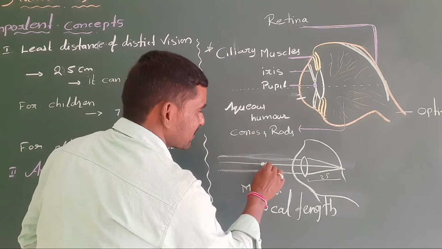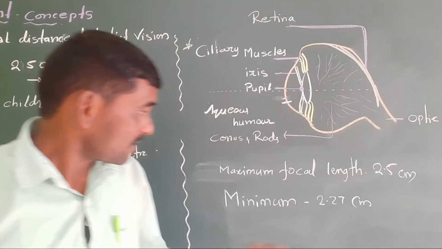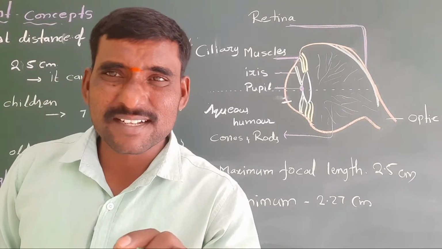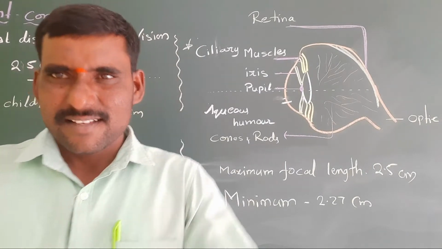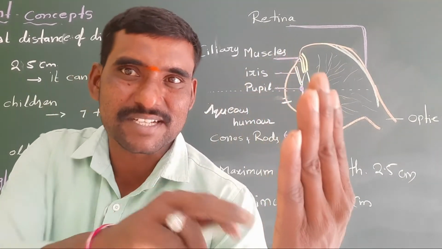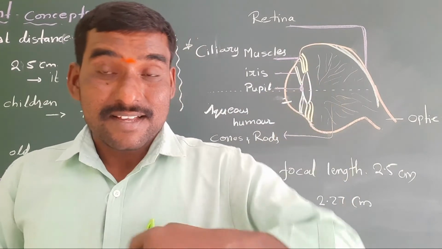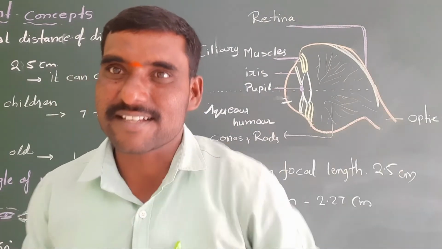Minimum focal length is 2.27, maximum focal length is 2.5 centimeters. If I have the minimum focal length 2.27 centimeters, I can see near objects at 25 centimeters. If I have the maximum focal length 2.5, I can see far objects clearly.